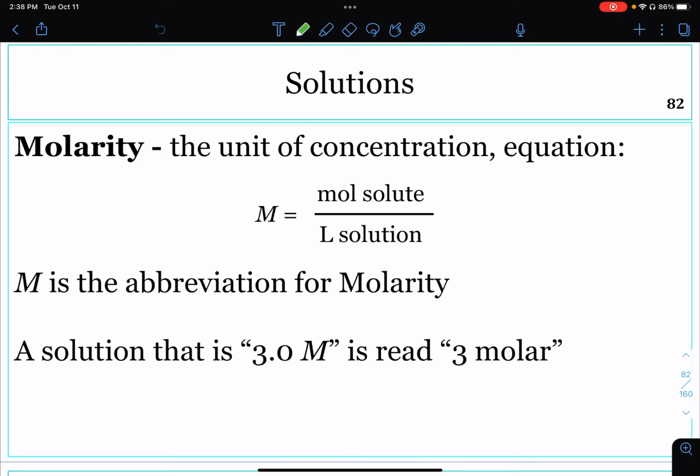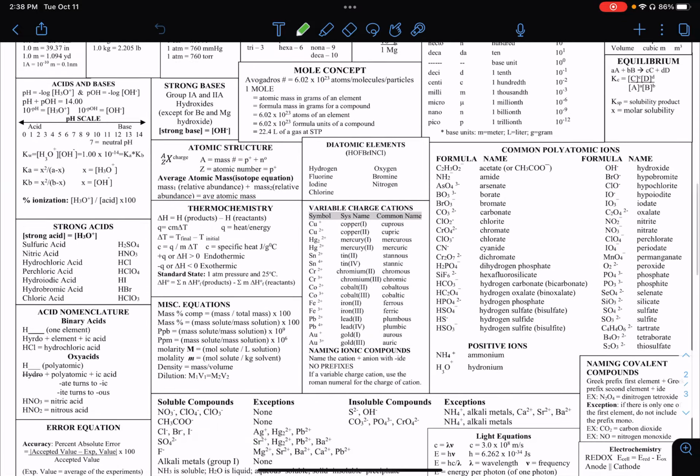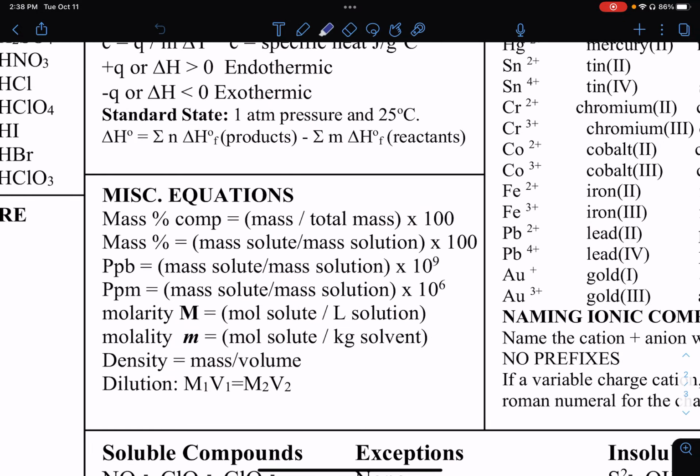The abbreviation for molarity is a capital M. Whenever it's typed, it's often italicized. Remember that a lowercase m equals meters, and this is very different than the capital M, molarity. This equation is on your periodic table, so let's go look at it. If you look in the miscellaneous equations box, we have molarity. Molarity, capital M, is equal to moles of solute over liters of solution. Notice there's one that is very, very similar called molality, and we're not doing that one right now.